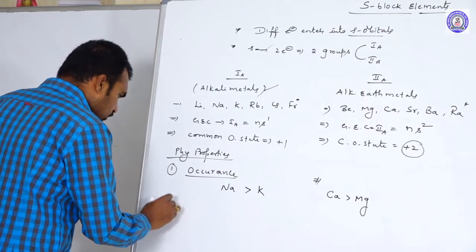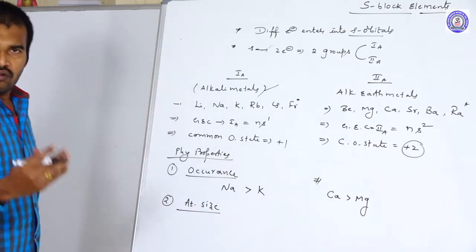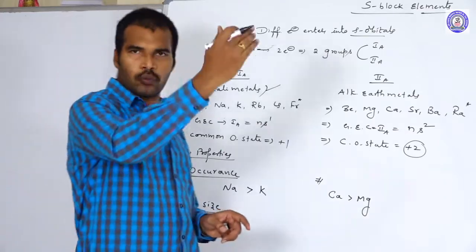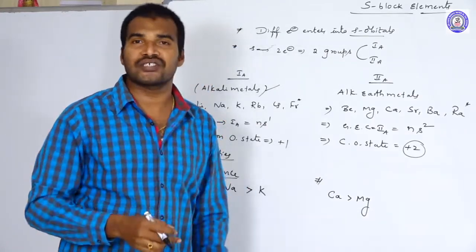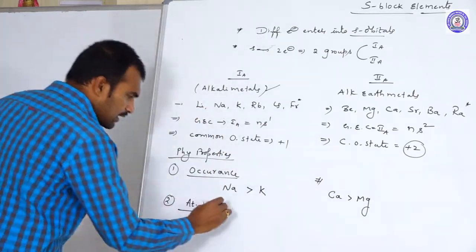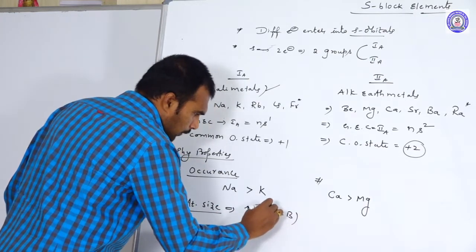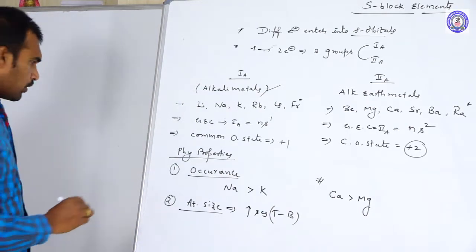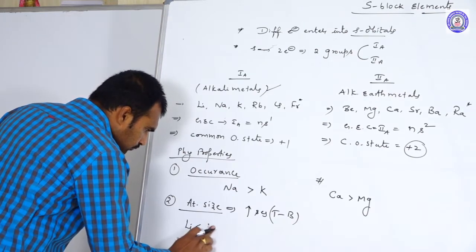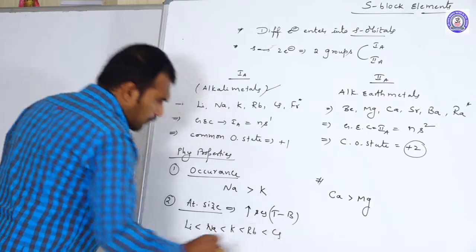Next, coming to the periodic properties, the first one is atomic size. Atomic size follows the general trend. In a group, when you go from top to bottom, the number of shells increases, and if the number of shells increases, the atomic size increases. So here it follows the regular trend, increasing from top to bottom. That is why lithium is less than sodium, potassium, rubidium, cesium.